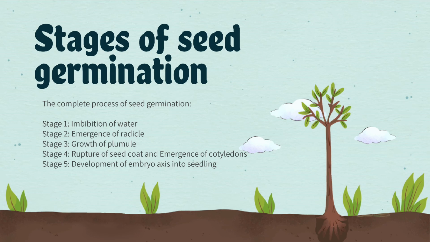And then we are entering stages of seed germination. This is the complete process of seed germination. Stage 1. Imbibition of water. Stage 2. Emergence of radicle. Stage 3. Growth of plumule. Stage 4. Rupture of seed coat and emergence of cotyledons. And lastly, stage 5. Development of embryo into seedling.